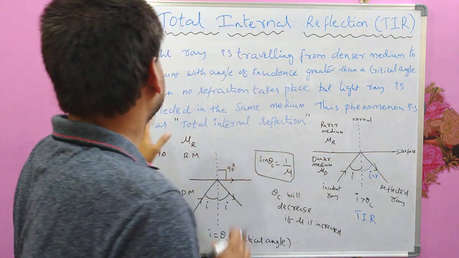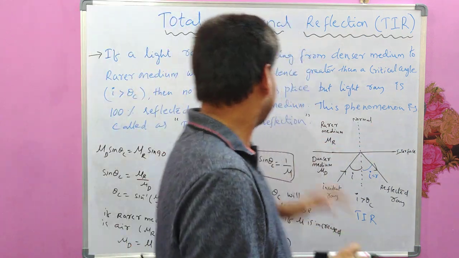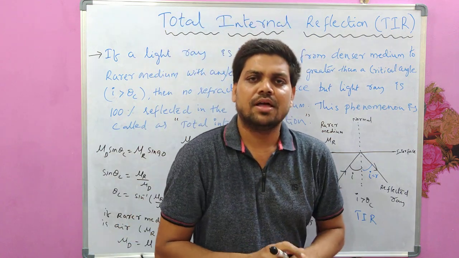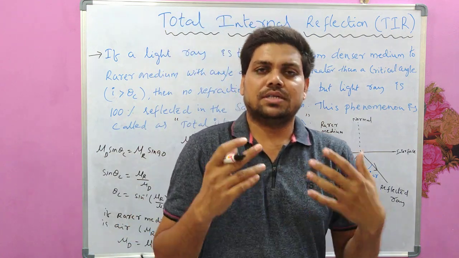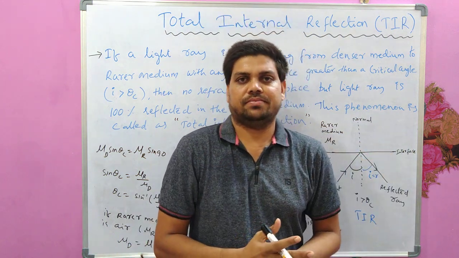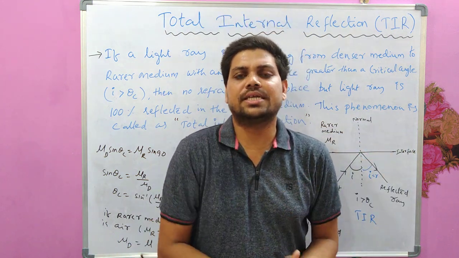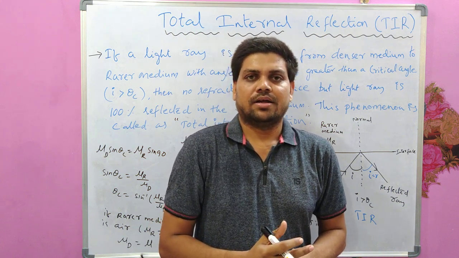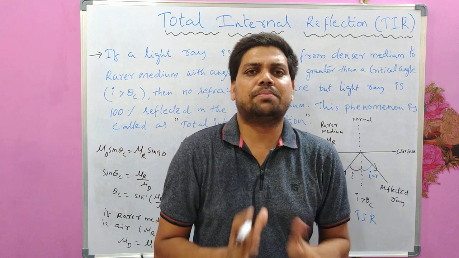This phenomenon is called total internal reflection. This is a very, very important phenomenon which we use in optical fibers to carry signals without any loss of energy. So it is a very, very huge application.